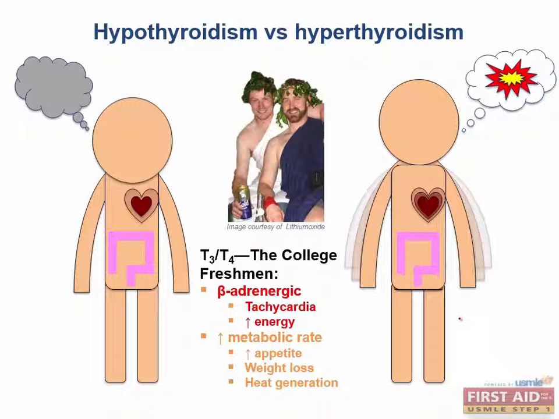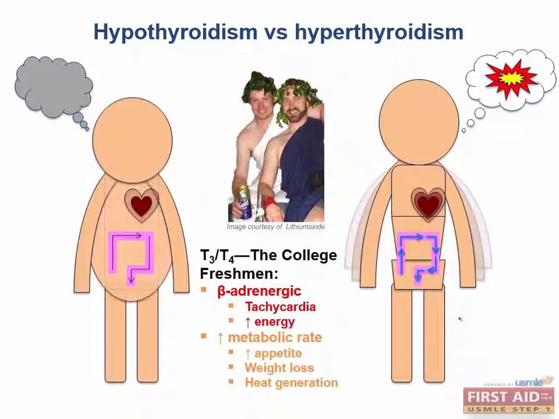Their GI tracts actually tend to follow the same pattern. Hyperthyroid patients have abnormally high GI motility, leading to diarrhea, and hypothyroid patients have abnormally low GI motility, leading to constipation. Perhaps the most unique characteristic of hypo and hyperthyroidism is the fact that hyperthyroid patients eat more but lose weight, whereas hypothyroid patients eat less but gain weight.